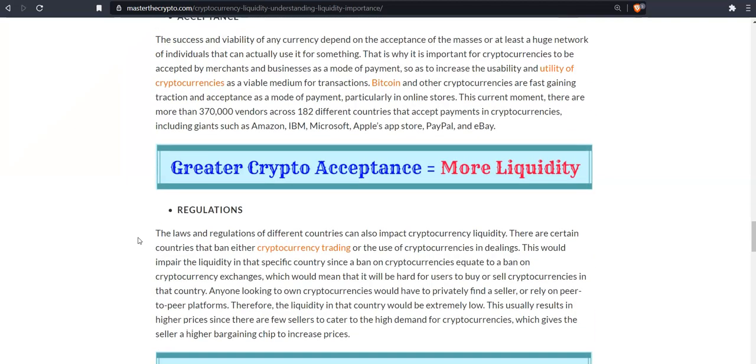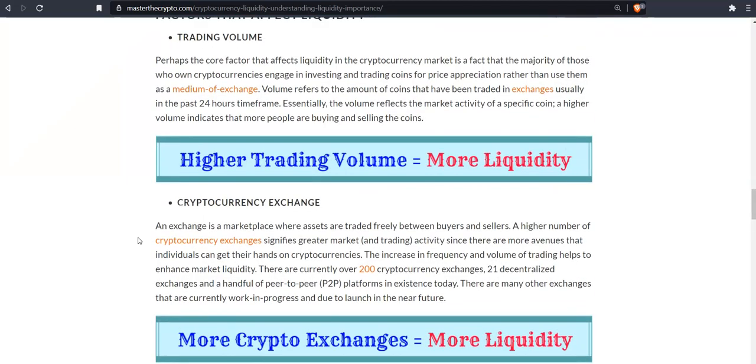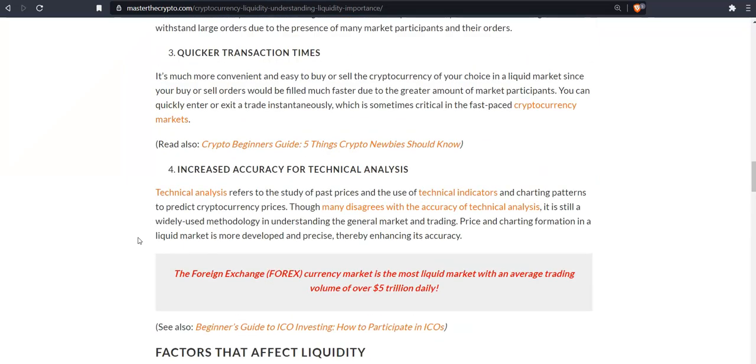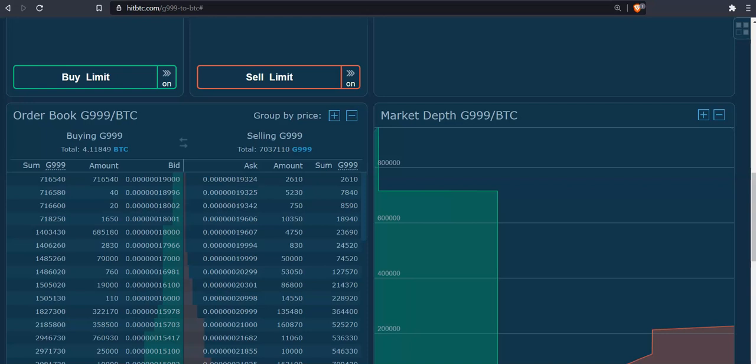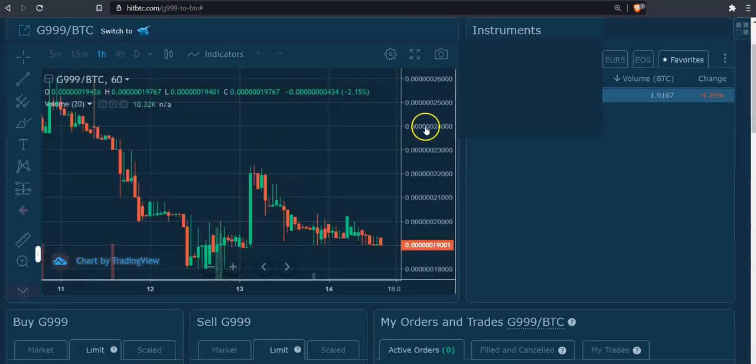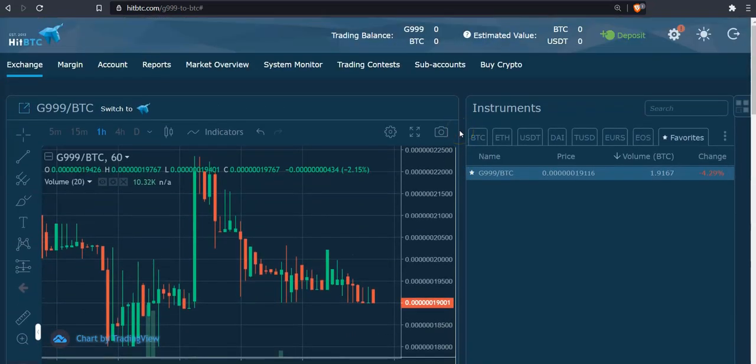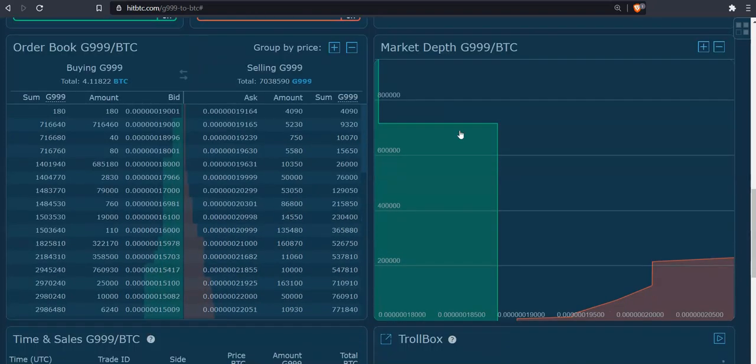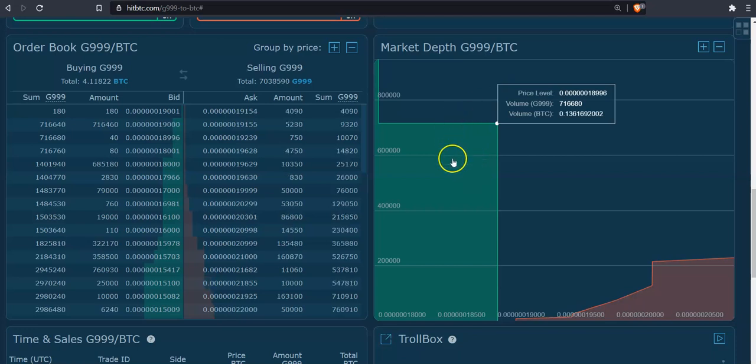So guys, just to recap, when we have a look at the G999 at the moment, let's quickly take a look at perhaps the order book on two of the exchanges. We'll have a look at HitBTC and we'll have a look at BitForex. So coming to the order book on HitBTC, this is the HitBTC exchange platform. Scrolling down, we can see the depth chart is showing in favor of the buyers.